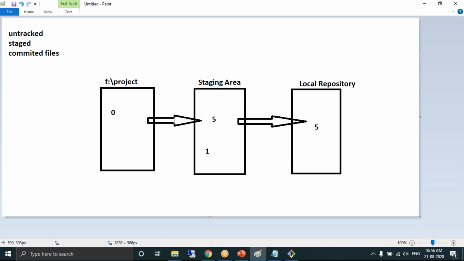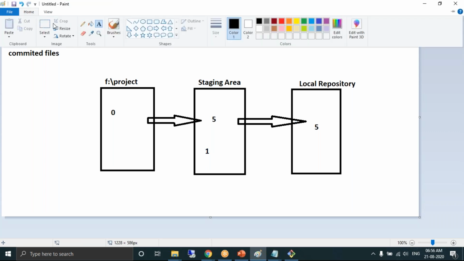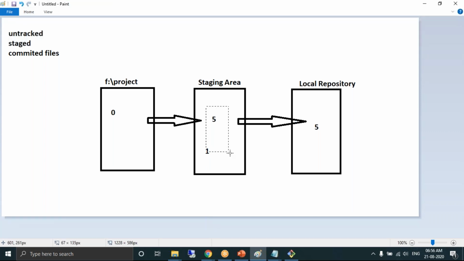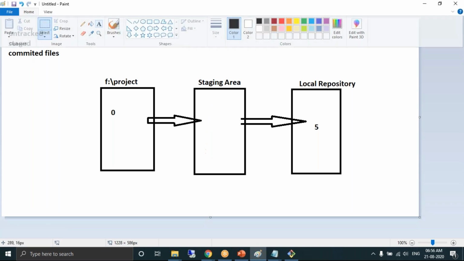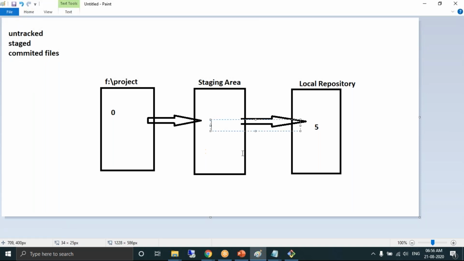How many files do we have in the staging area? 0. Every file created by the developer is now moved to the staging area. From the staging area, we have moved it into the local repository.